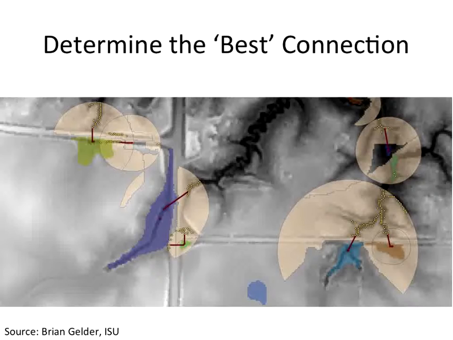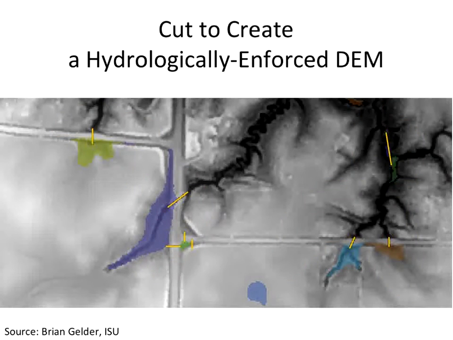He then identifies the best connection by looking at the elevation data and the proximity between the two different points, and then creates a vector for that line, and that line is then used to cut through those impediments to flow. In the end, you have a fully flowing elevation model.